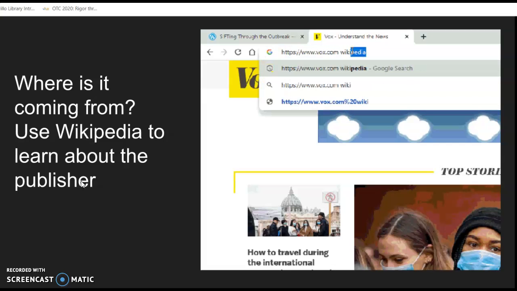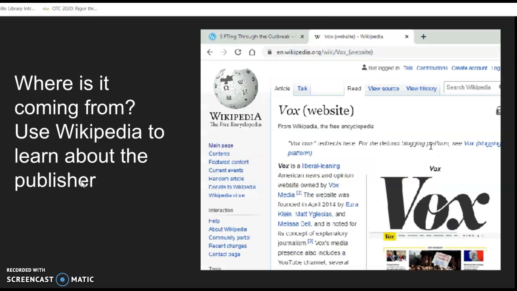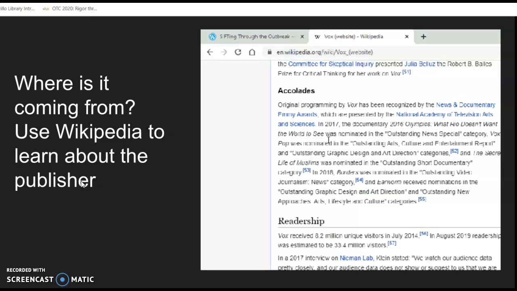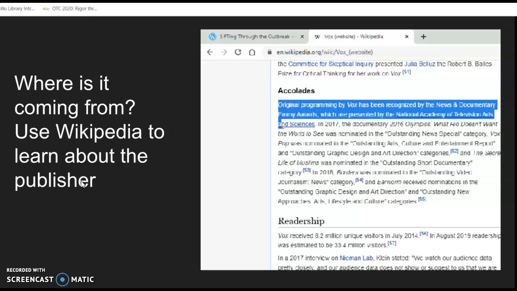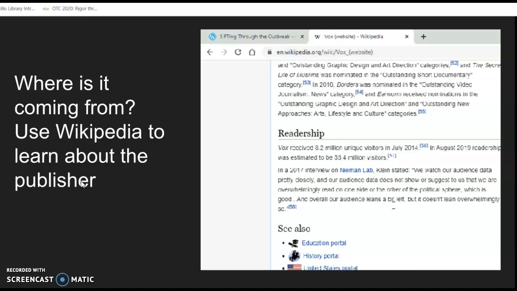Another strategy for trying to figure out what's up with the newspaper and whether you think it's a credible source is just to look it up online, see what their reputation is in the greater world. Wikipedia is usually a good source to kind of situate an article, a publisher or a newspaper. So in this case, I looked it up. The newspaper was Vox.